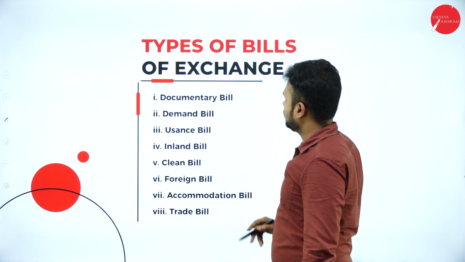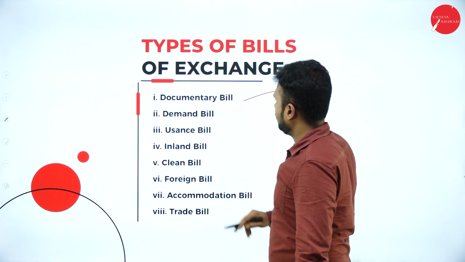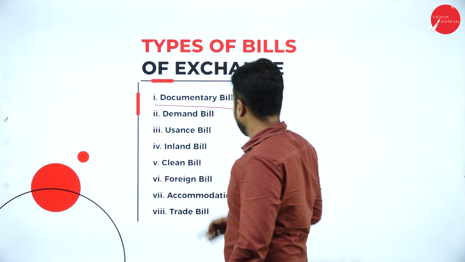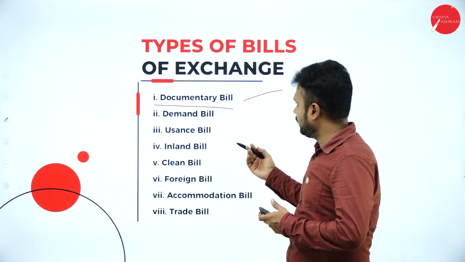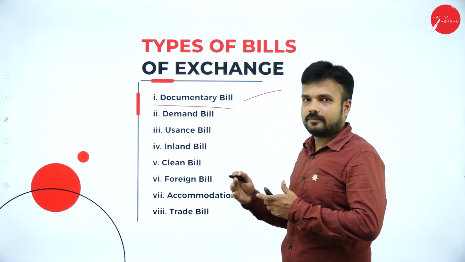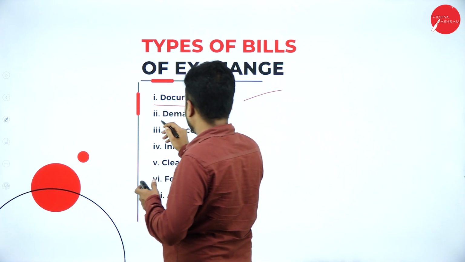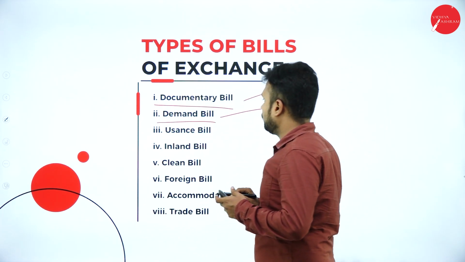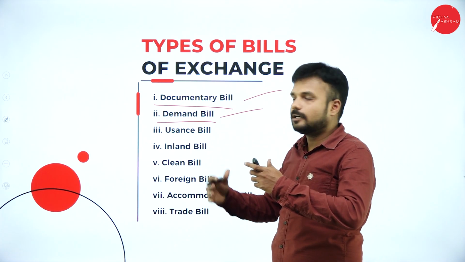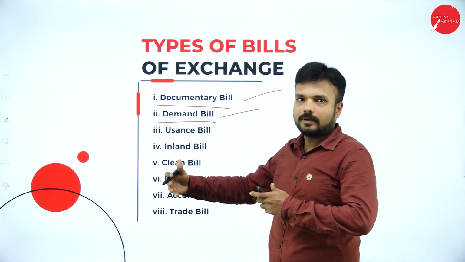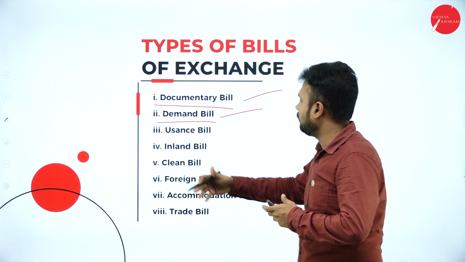Types of bills of exchange. Documentary bill. All the commercial transactions are going to happen in this documentary bill. It is a kind of documentary evidence for the approval of the payment of the sum of money which is going to be made. Demand bill. On the basis of demand, when we give the bill of exchange, we call it a demand bill.